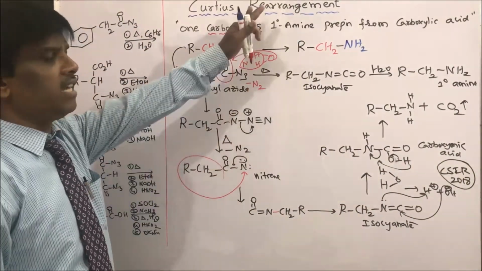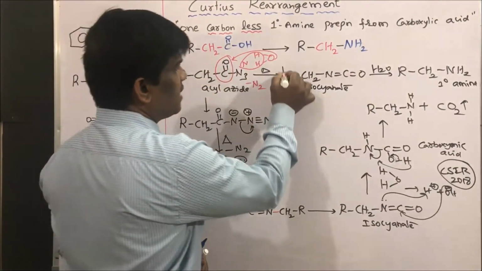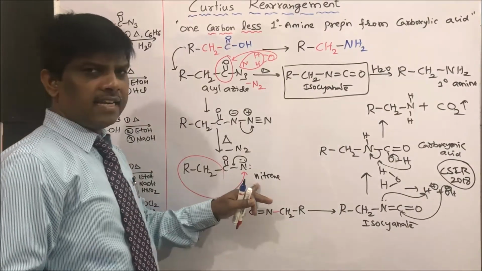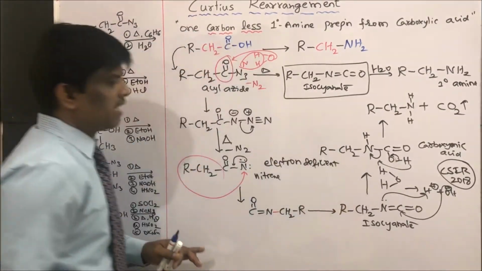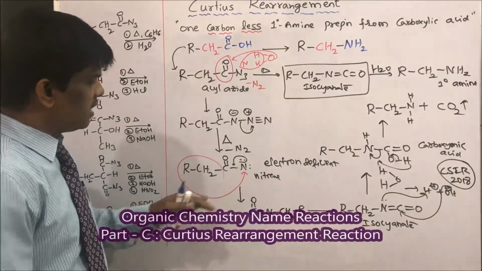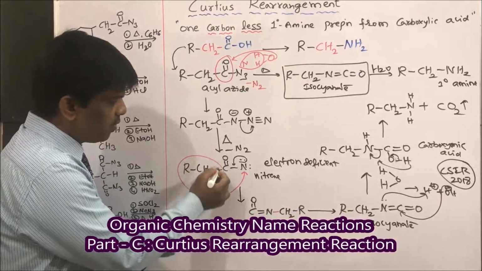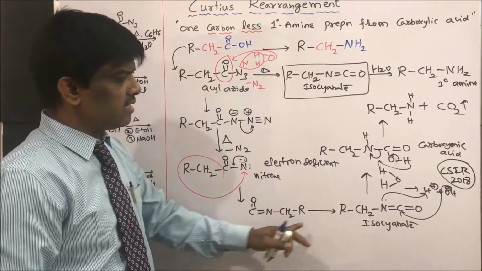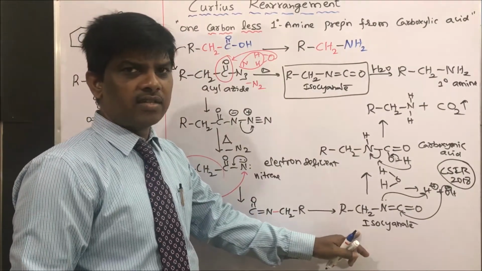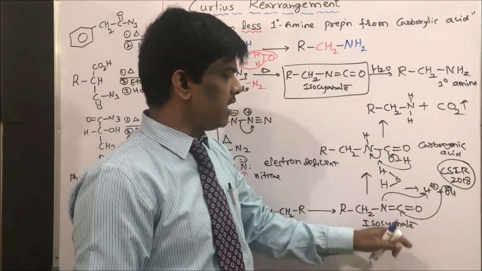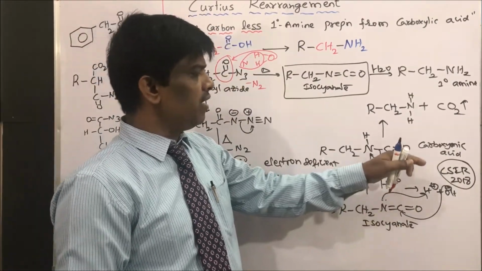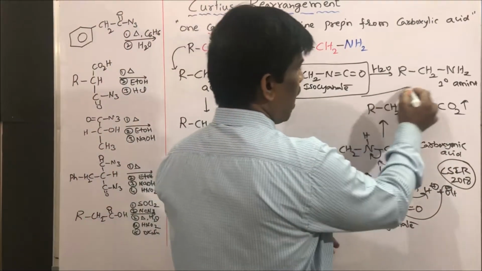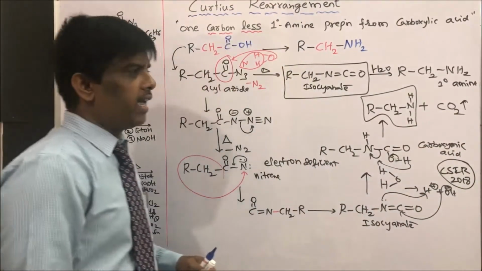Dear students, Curtius rearrangement is a very simple rearrangement which involves an isocyanate intermediate. It follows nitrene as an intermediate which is electron deficient, right? So to this electron deficient nitrogen, the alkyl or aryl, whatever may be the group here, is going to migrate to nitrogen to give this isocyanate intermediate. If you add water to this isocyanate intermediate, it is going to give this carboxylic acid. It is going to undergo decarboxylation to give the primary amine and carbon dioxide.